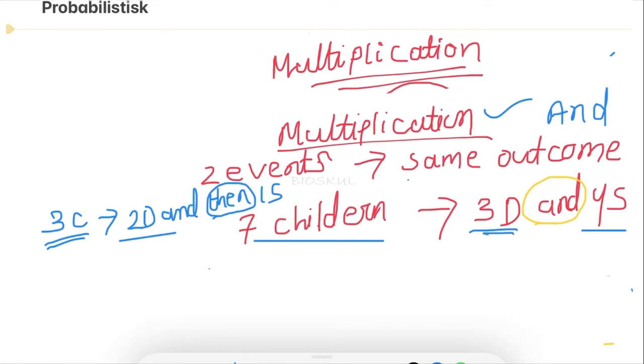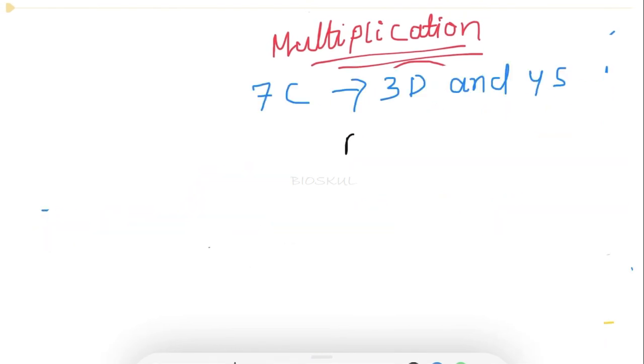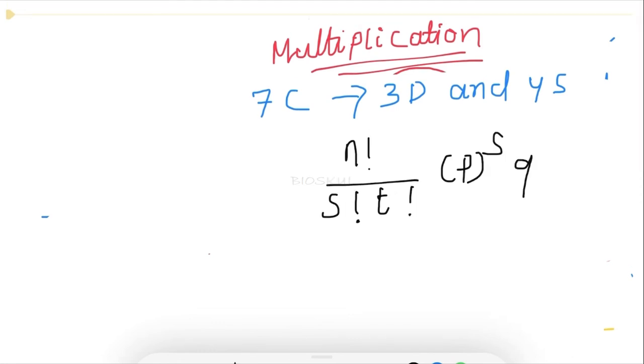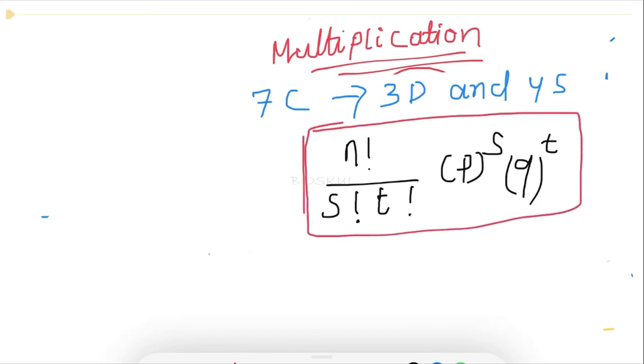Let's solve this question by putting the formula. What is the formula for this one? The formula is n factorial upon s factorial multiplied by t factorial, multiplied by p to the power s and q to the power t. So by applying this formula we can solve the questions of probability. If you don't know the sequence and the number of variants is more, then just apply this formula and you will get your answer. I will show you how to solve it.